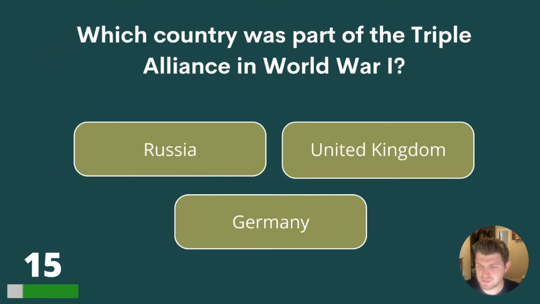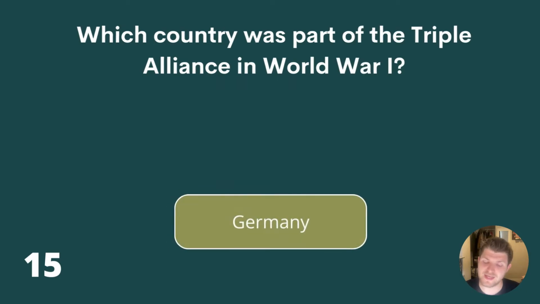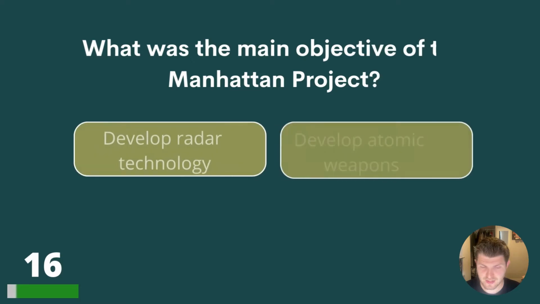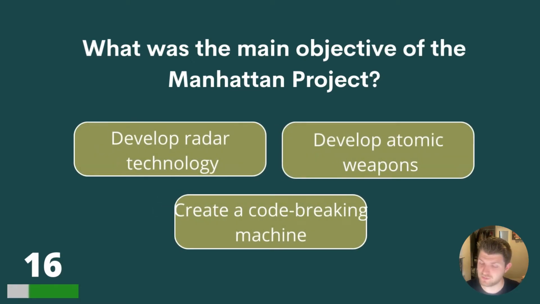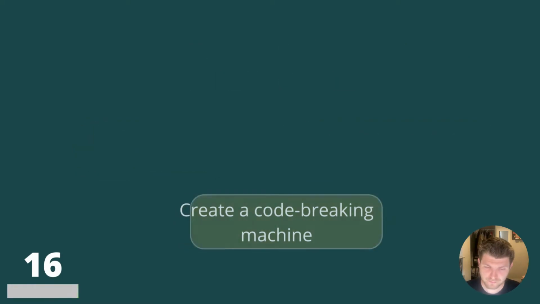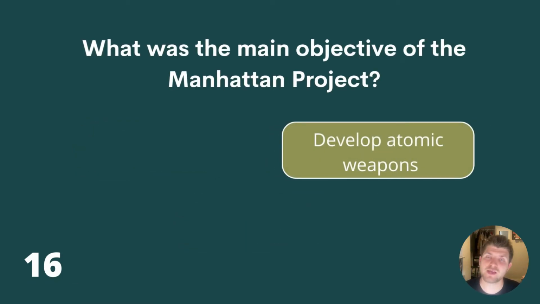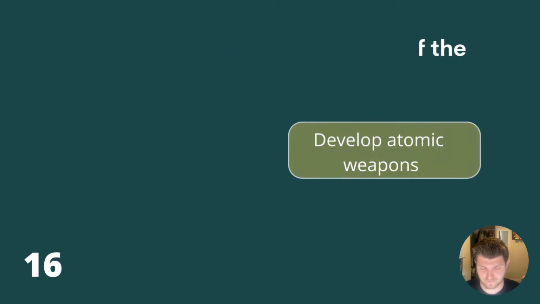15. Which country was part of the Triple Alliance in World War I? Russia, United Kingdom, or Germany? The answer is Germany. 16. What was the main objective of the Manhattan Project? Develop radar technology, develop atomic weapons, or create a code-breaking machine? The answer is to develop atomic weapons.